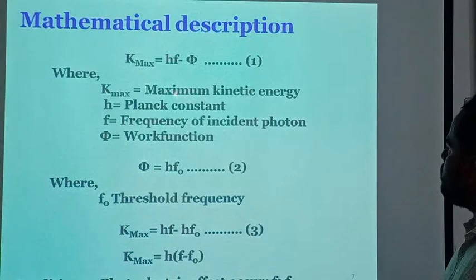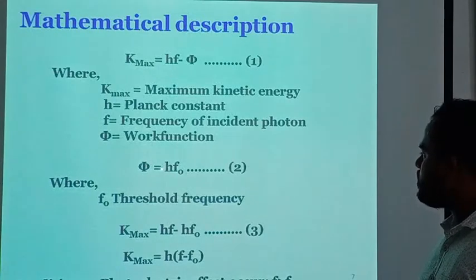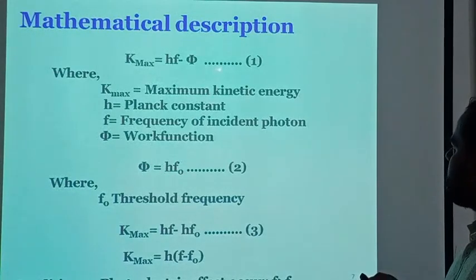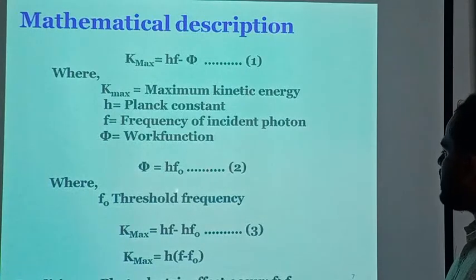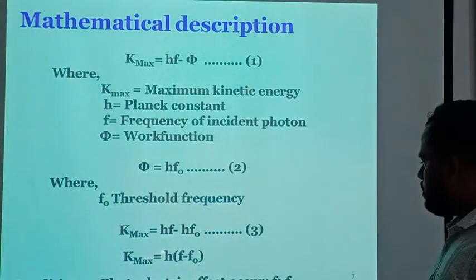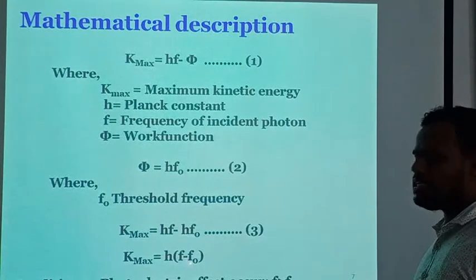Then the work function satisfies phi equals h f naught, where h is Planck's constant and f naught is the threshold frequency. By considering equation number 1 and equation number 2, we can write equation number 3, where K max equals hf minus hf naught. By taking h common, we can write K max equals h times (f minus f naught).